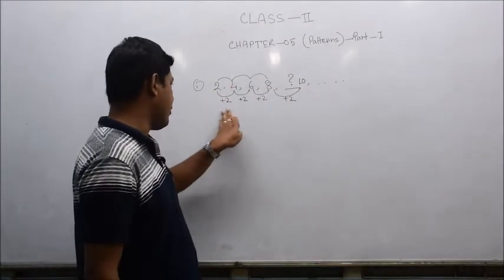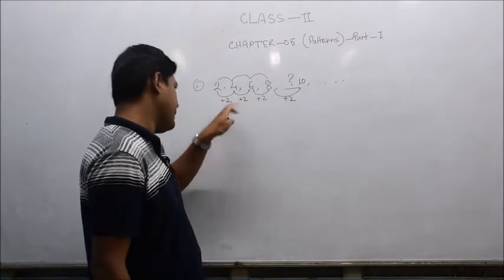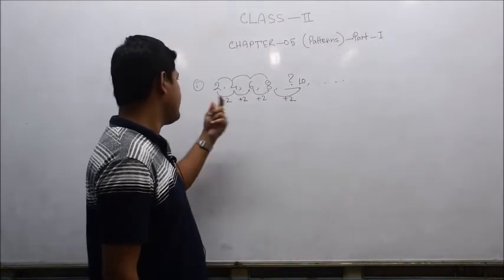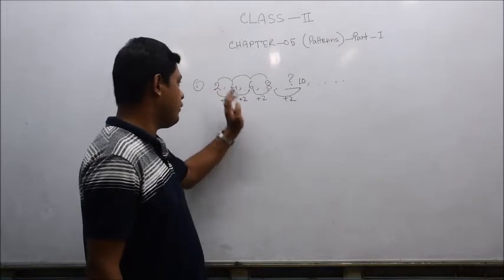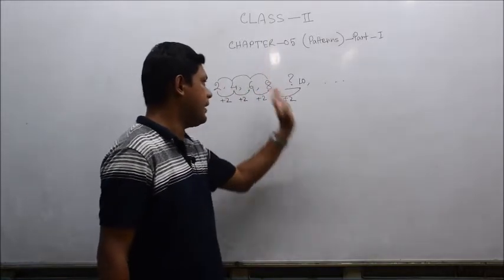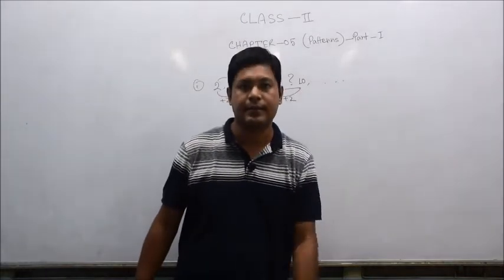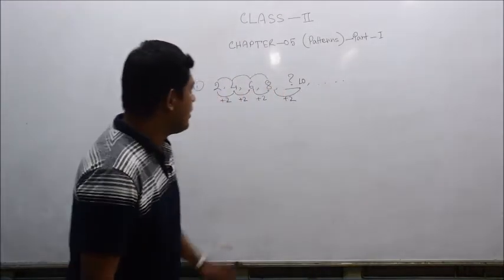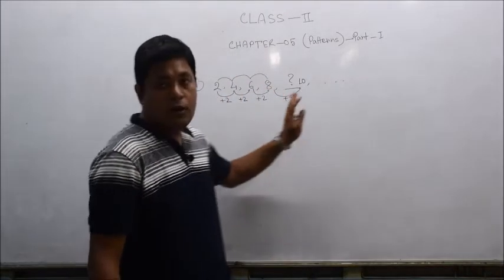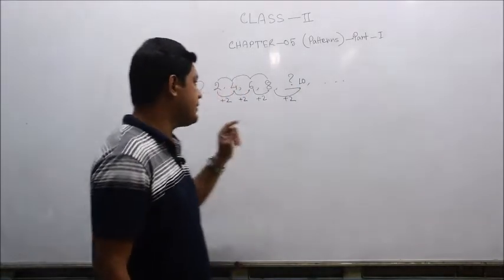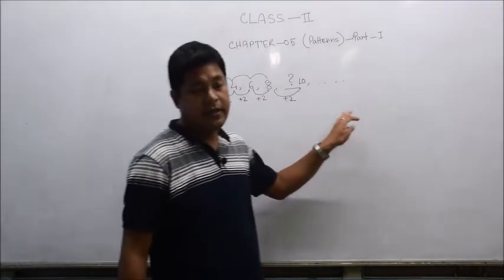This way they are following a specific sequence. So these are called patterns. It is a number pattern, or we can say an arithmetic pattern.